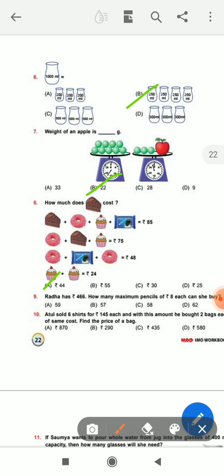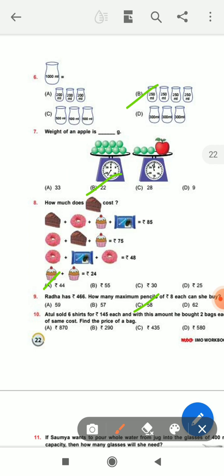So the answer is 57. Once again, just divide, the answer is 57.